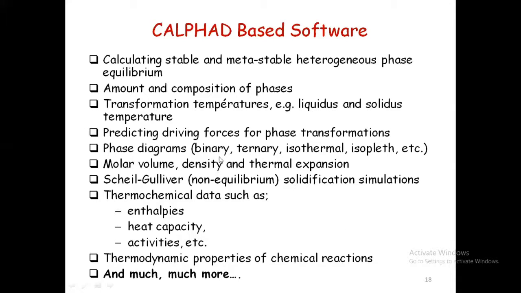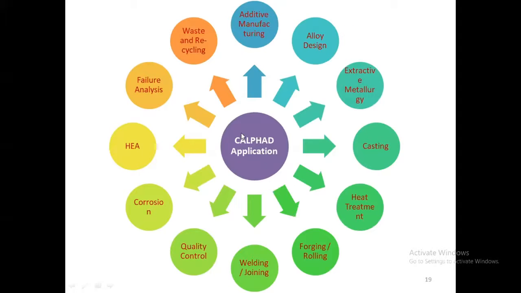What information are we able to get from this CALPHAD approach? Anything related to the phase diagram, we are able to get from this database. It may be directly related or it may be indirectly related. We are able to get it. So this is the information we are able to get.